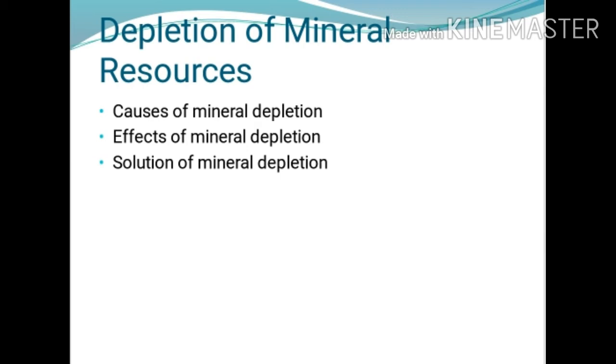Use of synthetic building materials can reduce the load on natural stones. Means use different materials, then prevent the mineral depletions. Next, use of new technologies at thermal power plants, ignition engines, industries, etc., so that big outputs can be obtained from low inputs. Means we can use different technologies so that big outputs can be obtained from low inputs. By using these methods, we can prevent the mineral depletion.